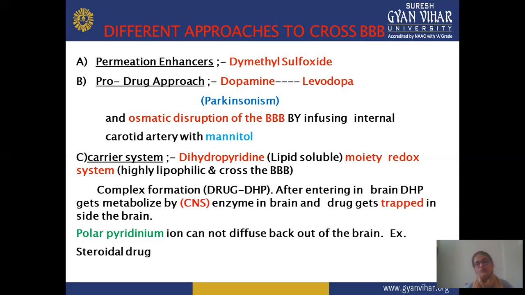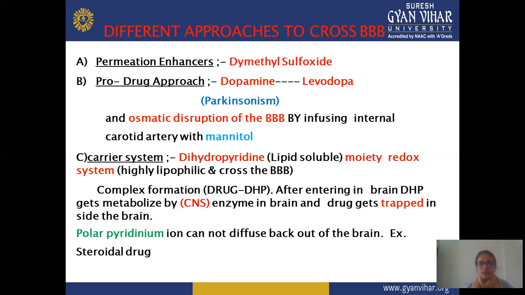This means that if your drug is showing certain problems, then you can modify your formulation as well as the drug approach, like prodrug conversion or adding permeation enhancers. Next is the carrier system. If you use a certain carrier, then your drug also passes easily through the blood-brain barrier.